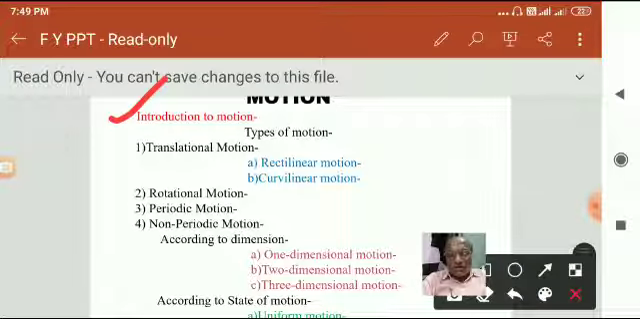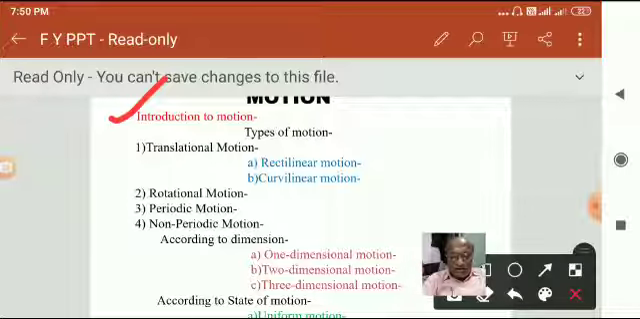Now second is non-periodic motion. If motion does not repeat itself at regular intervals, it is called non-periodic motion. Examples are a car moving on the road, a bird gliding across the sky. These are not repeating motions, so they are non-periodic.